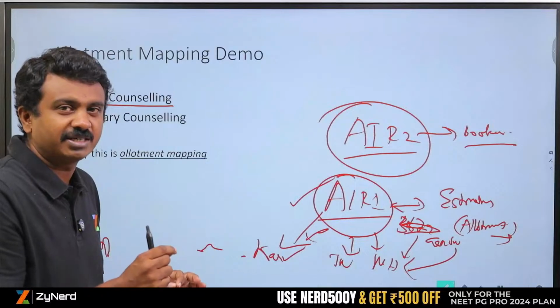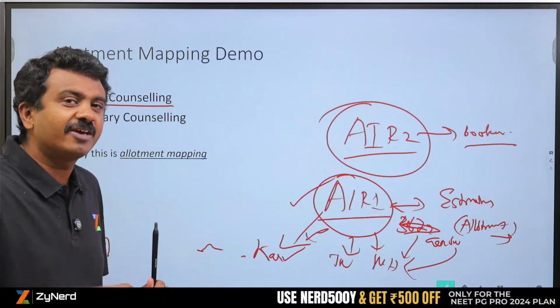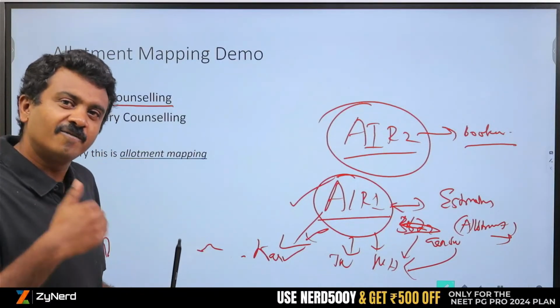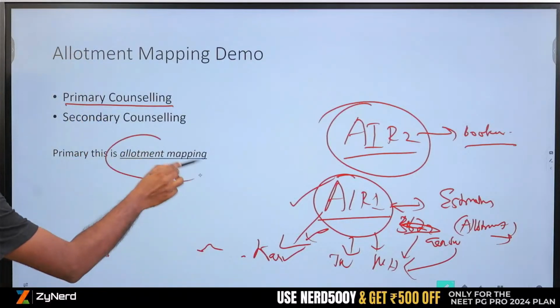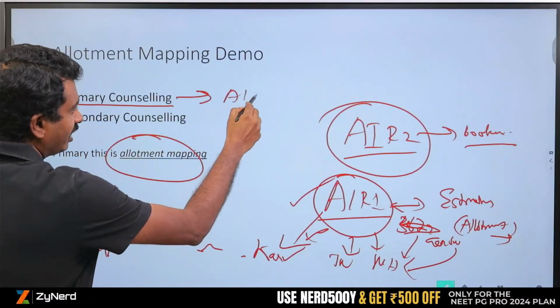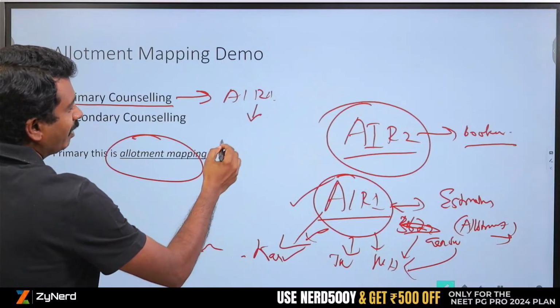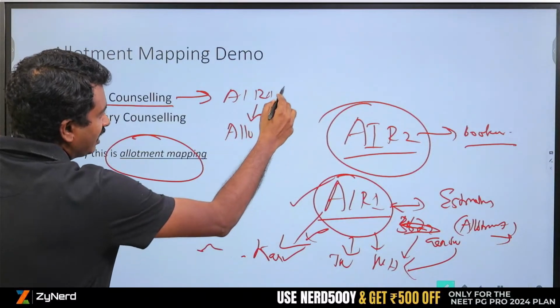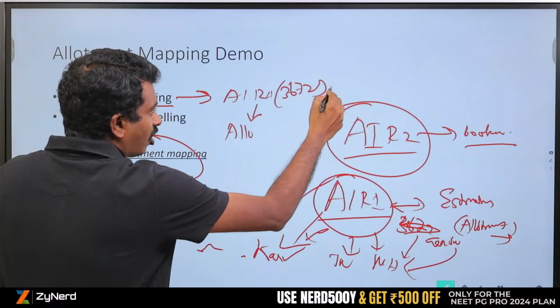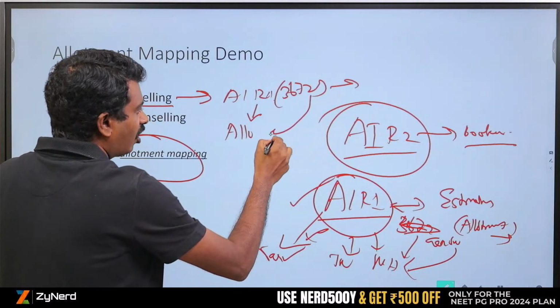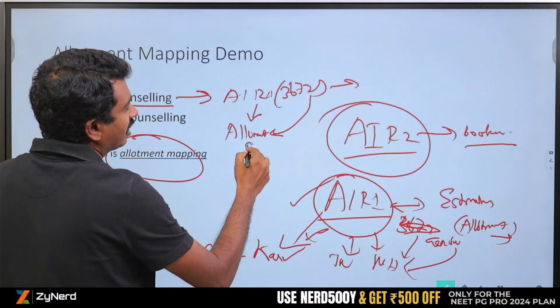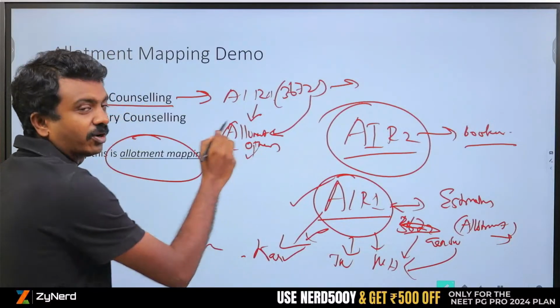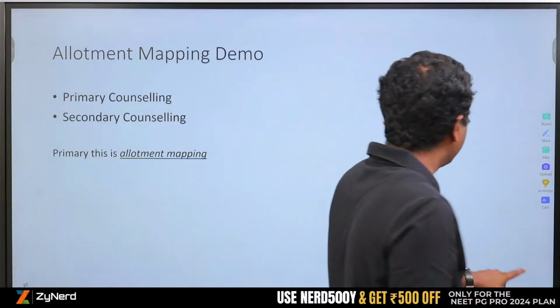I can estimate. Estimation also we will leave it to you, but we will give you data saying this person has been allotted, whether they come in or not, you can estimate. So this is allotment mapping. The primary counselling here is All India Round 1, and the secondary counselling it will be mapped to is all counsellings. So 3672 has got the seat in All India counselling. What all allotments they have in all the other counsellings or the secondary counsellings, here you can filter on counsellings too. We will take you through that part in a while.